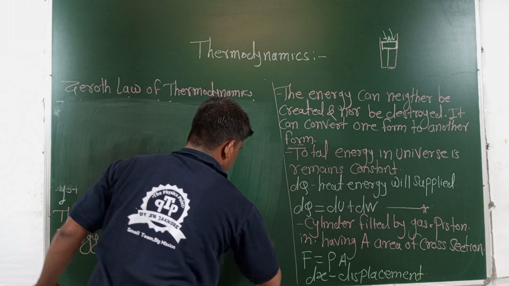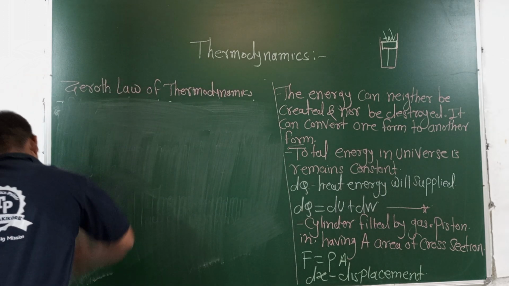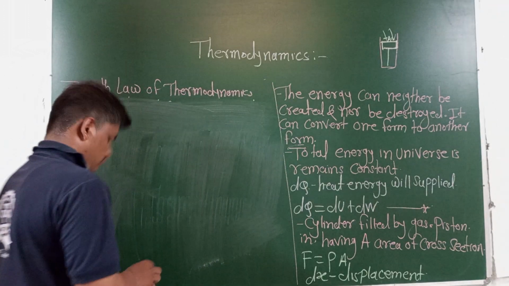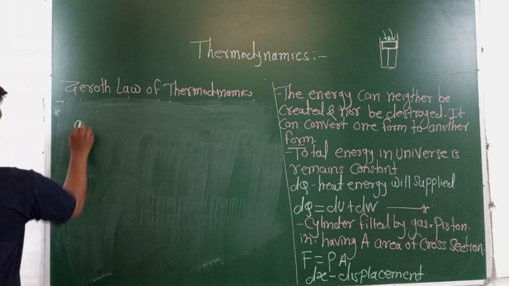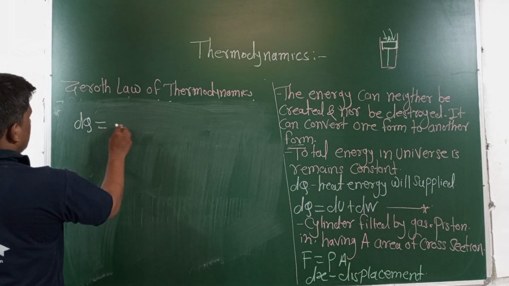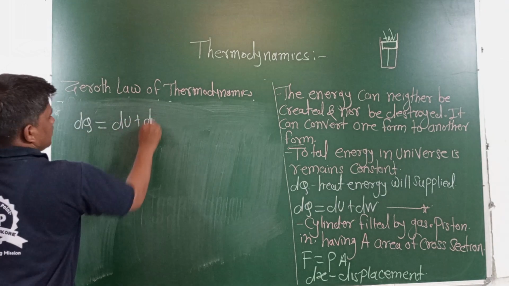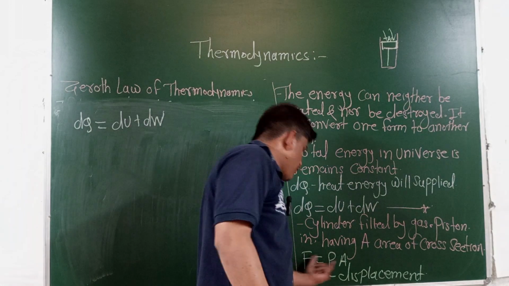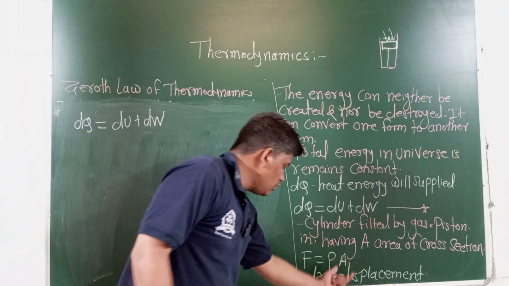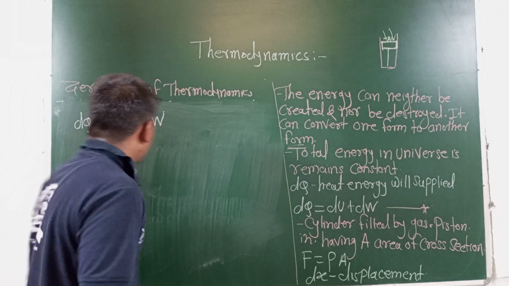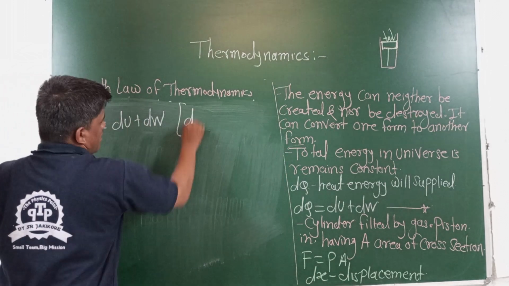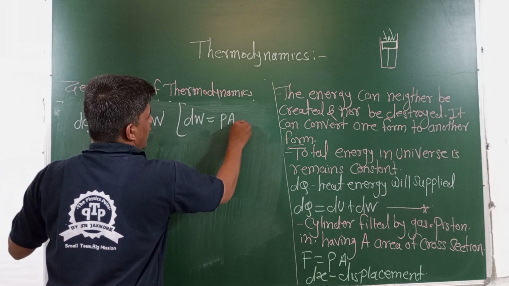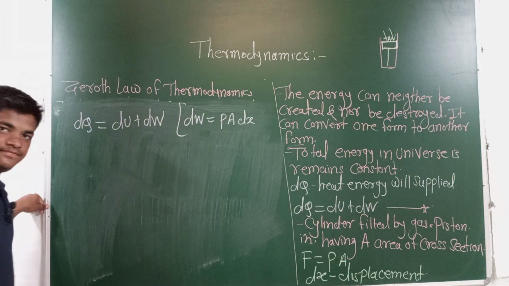This is a very easy and important topic in our physics. So dQ is equal to dU plus dW. Then the displacement here and the force is equal to P into A and displacement. Then the work done dW is equal to force into displacement, that is P into A into dx.